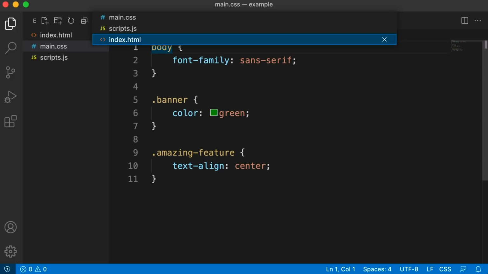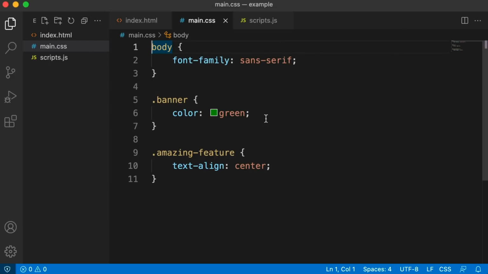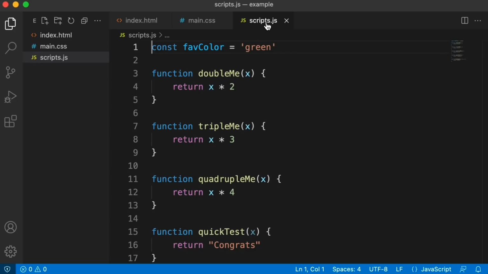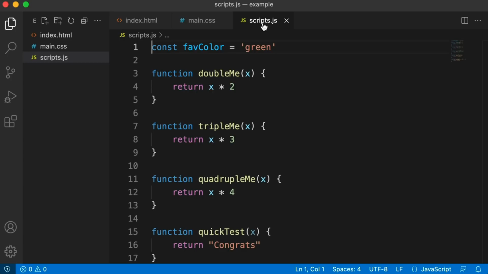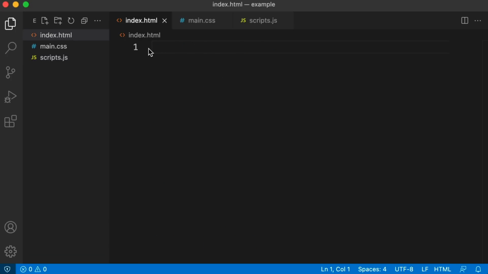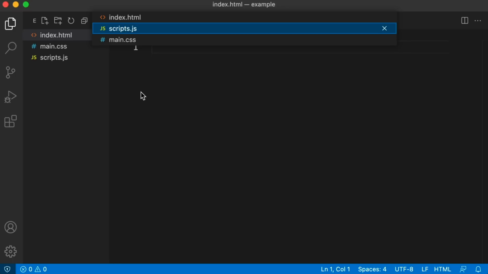You can see I'm holding down the Control key, and then if you press Tab, you can switch between them. However, VS Code has a really weird default way of ordering the tab options here. So it doesn't use the order that you have them open in currently. Instead, it orders them by the most recent tab that you visited. So for example, I'm in this HTML file, and then I jump into scripts, and I go back into index. But notice my second tab open is my CSS file. But if I press Control Tab, it doesn't list them in that order. It's based on recency, and maybe it's just me, but that's super unintuitive. It confuses me every time I try to use this feature.